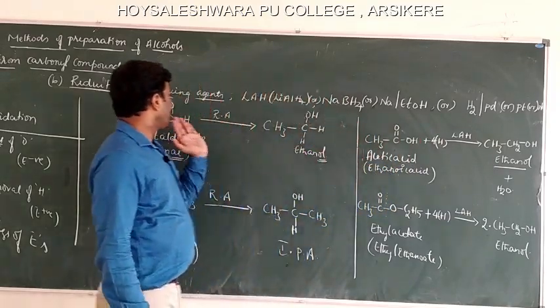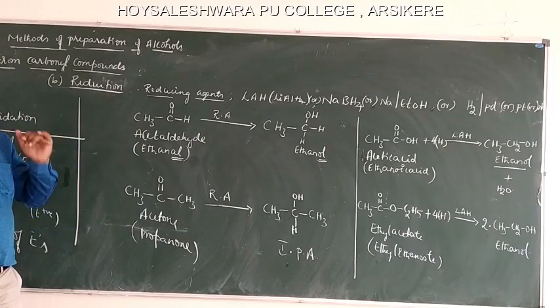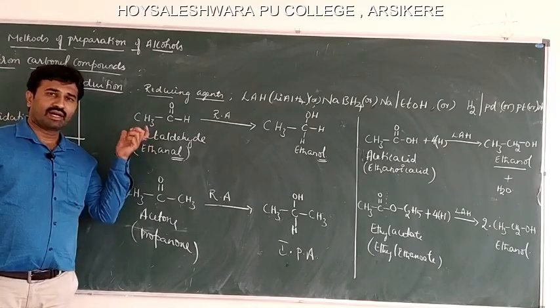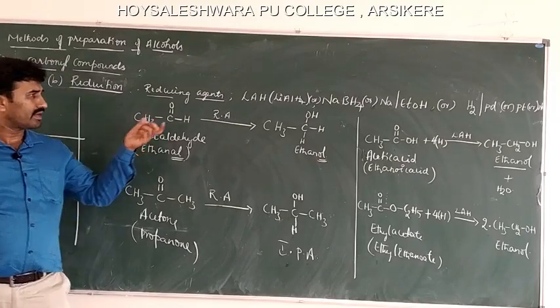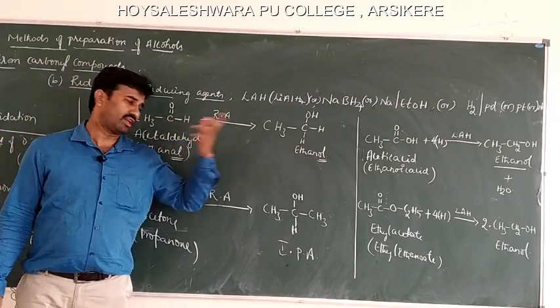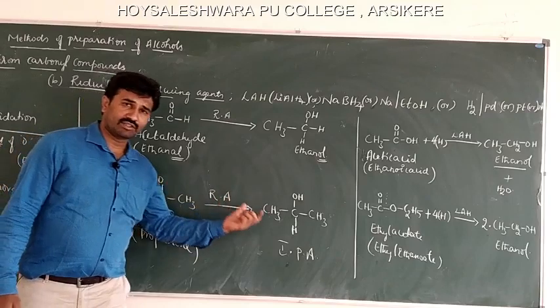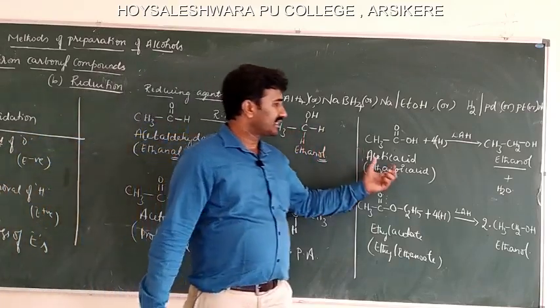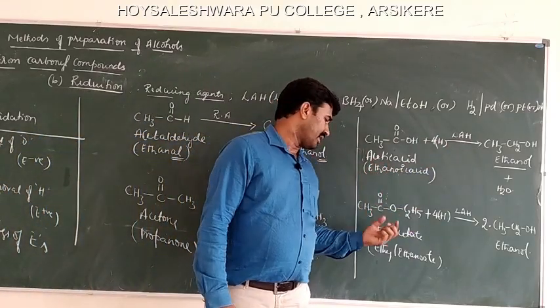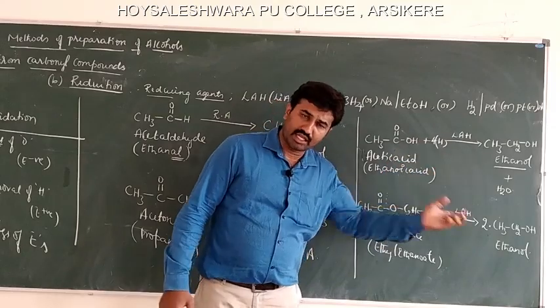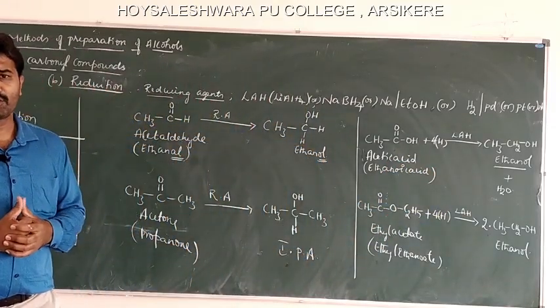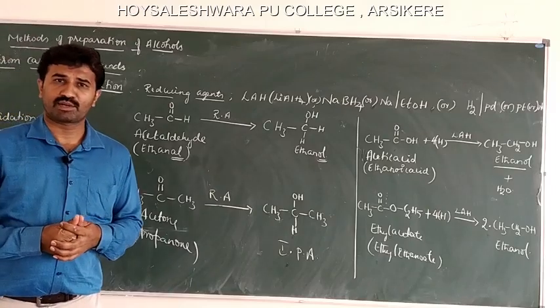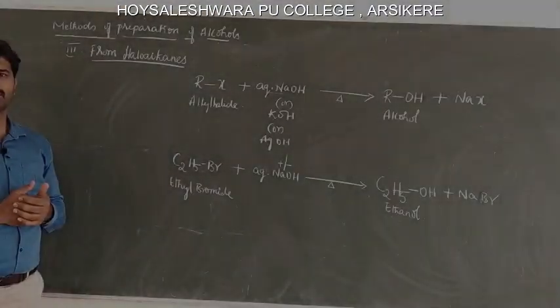This is how we can prepare the alcohols from the carbonyl compounds. Reduction of acetaldehyde by using a reducing agent gives ethanol. Acetone gives isopropyl alcohol. Acetic acid gives ethanol. Ethyl acetate also gives ethanol. So this is the preparation of alcohols from reduction of carbonyl compounds.